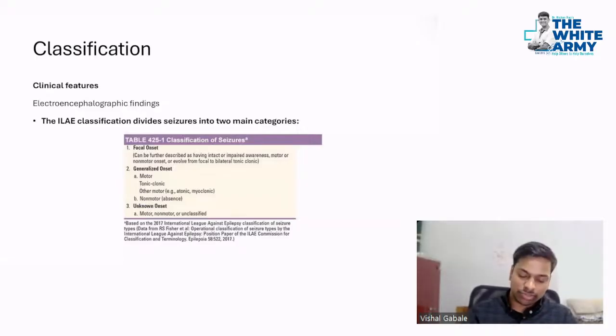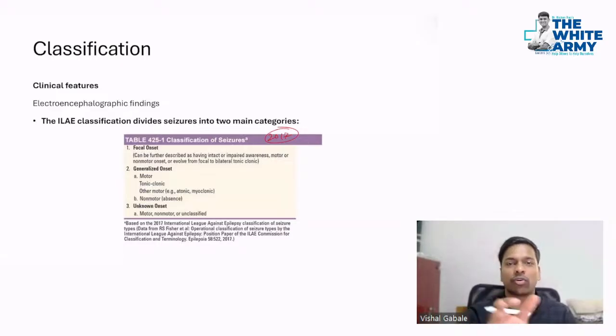Now, this is the 2017 International League Against Epilepsy classification. In 2017, they said that earlier the terms were partial seizures and complex seizures, but don't use that. Use focal and generalized seizure, or focal onset seizure and generalized onset seizure. But now they're saying don't use the word onset itself, because we are not very sure about where it's occurring.